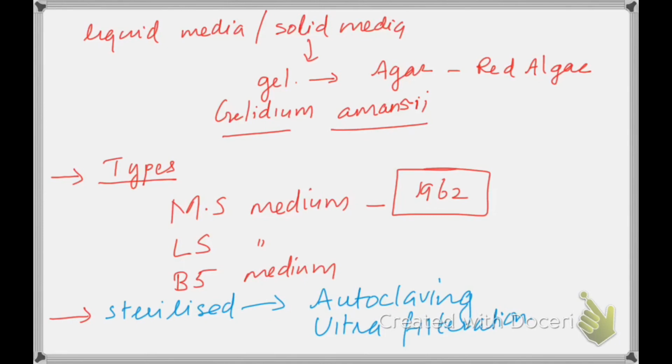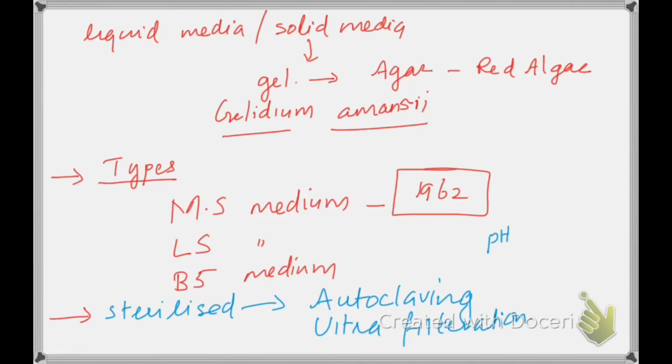To avoid those microorganisms, we take the explant and surface sterilize it. Also, the medium onto which this explant is kept is sterilized, and thus that gives a proper condition for the growth of plant cells.